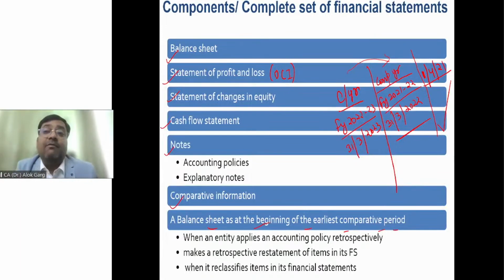So what is the objective of this? The objective is to restate, to correct the opening balance of that particular inventory, and the net impact will go to the retained earnings, right? Second example, the company has made an error, right? What error?